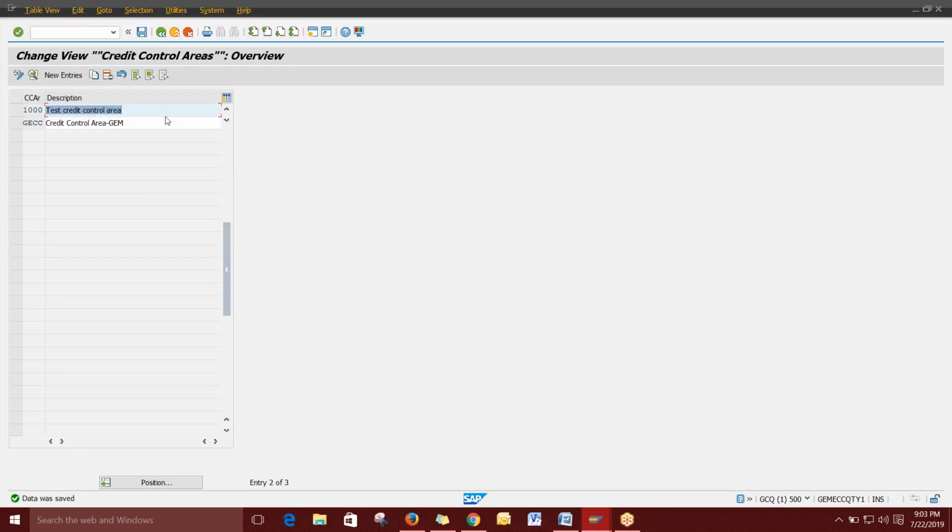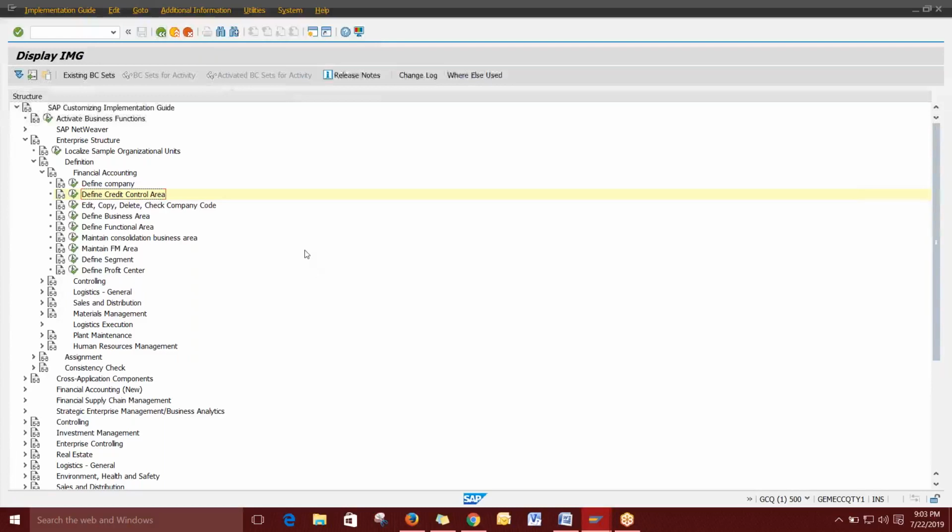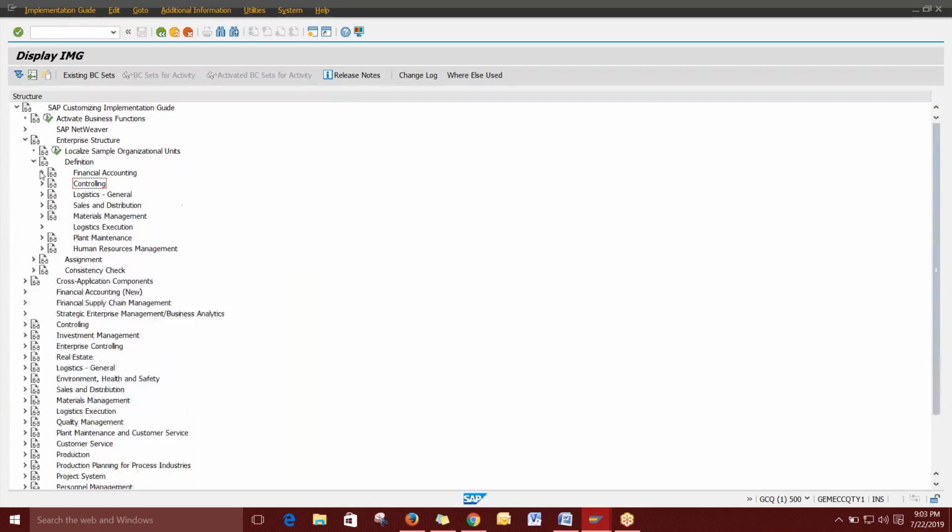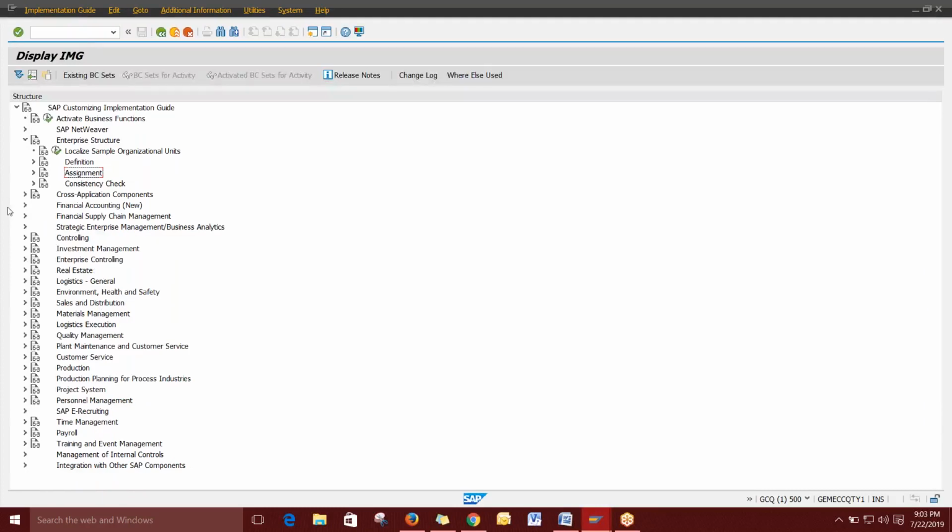So credit control area is nothing but, we will be having some credit management for the customers. So when we are applying this particular thing, we can fix a particular credit for that particular customer. It is very useful from the finance side. So we can monitor by just assigning this to the customer. When we go to the customer master, I will show you this.